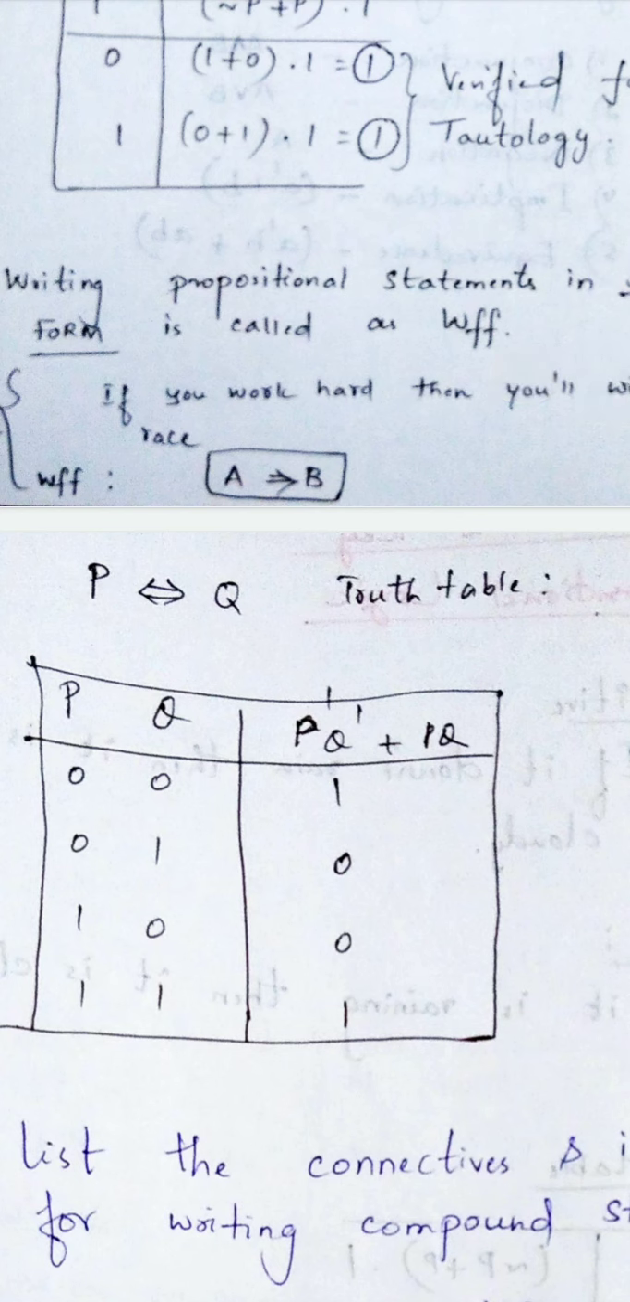Next, you should write expression for P biconditional Q. So for writing truth table, you should know the expression. What is the expression for biconditional? P dash Q dash plus PQ. Simply write the expression and substitute the values accordingly. Now you will get the truth table.